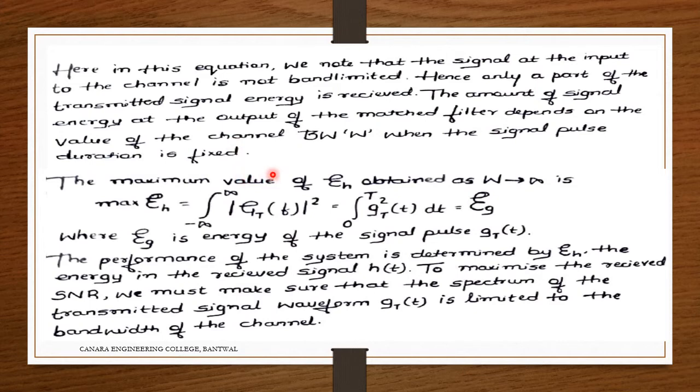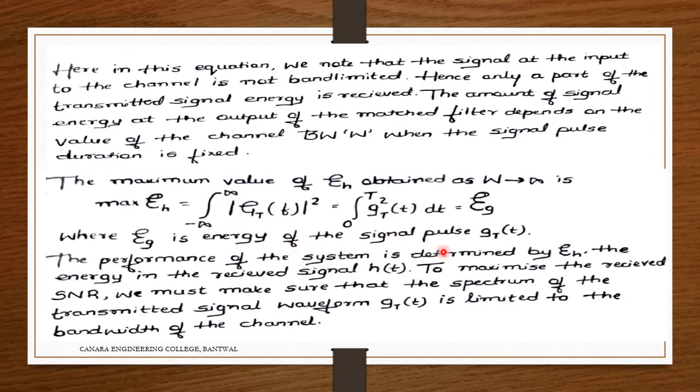The maximum value of E_h, obtained as W tends to infinity, is the integral from minus infinity to plus infinity of the mod of G_T(f) the whole square, which equals the integral from 0 to T of g_T(t) the whole square dt, which is equal to epsilon_g, where epsilon_g is nothing but the energy of the signal pulse g_T(t).